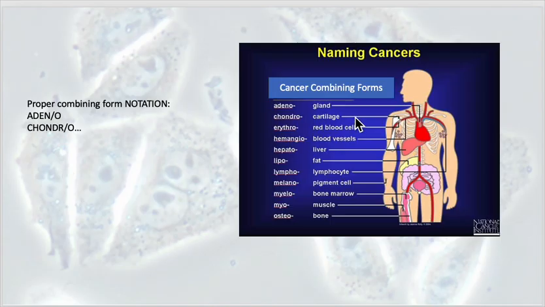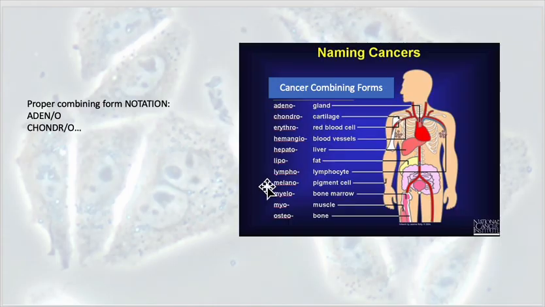But this photo nicely shows the different cancer combining forms. So adeno is referring to gland, chondro referring to cartilage, erythro, so again, if there's cancer of the blood, as we saw before, or the erythrocytes, erythro refers to red blood cells, hepato, liver, lipo is fat, lymphocytes, hence lymphoma was tumor of or cancer of the lymphocytes.